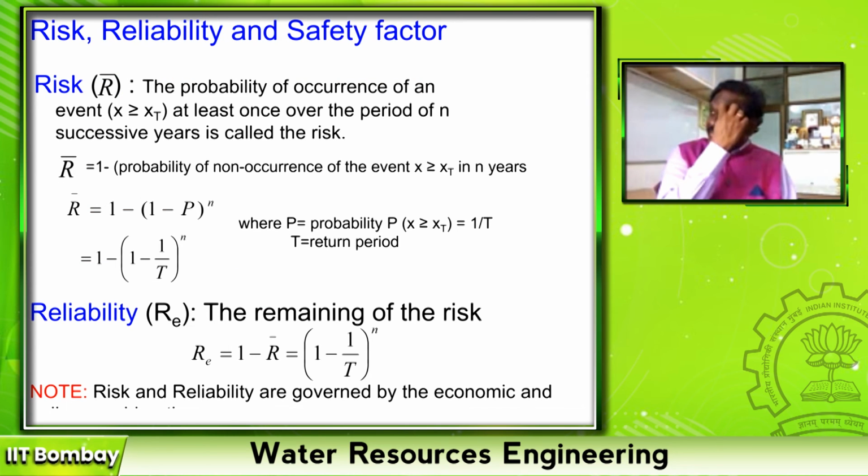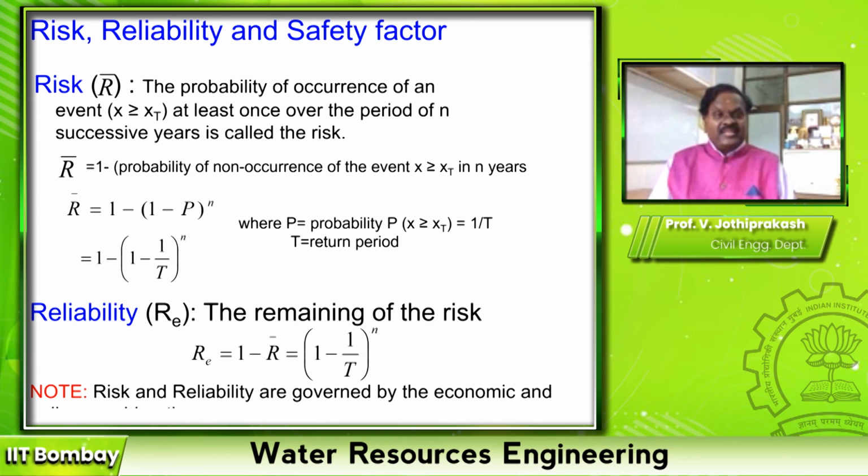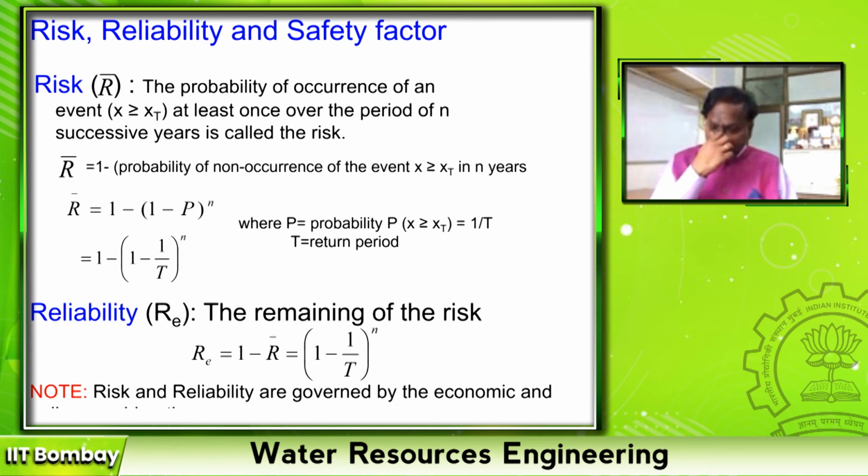Why are we more worried? Because unlike my normal discharge, where flow is within the bund, there is a risk in estimating this flood. What is the risk? It's the probability of occurrence of an event at least once over the period of n successive years I have considered, right? So R bar is nothing but the risk, 1 minus probability of non-occurrence. What is probability of non-occurrence? It is (1 minus p) to the power of n. So my risk is nothing but 1 minus (1 minus p) to the power of n, where p is 1 by T.